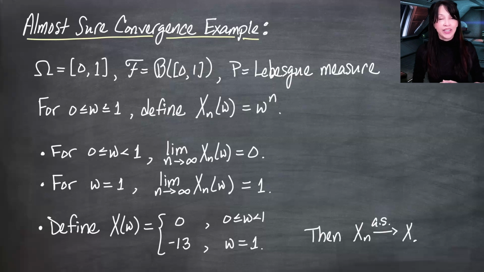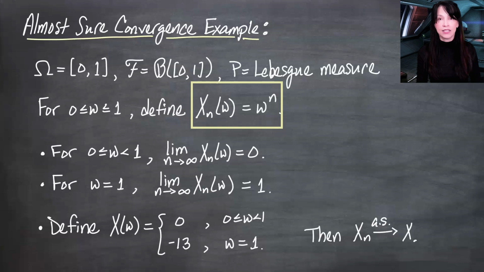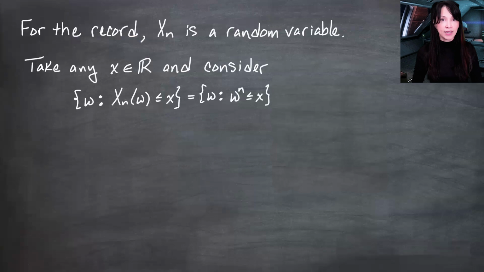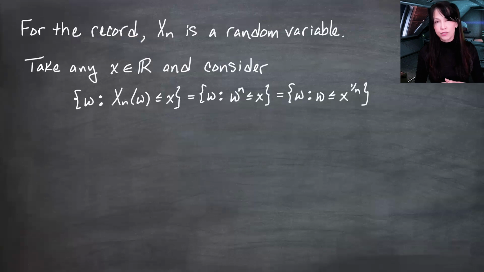So the detail that I want to go into today is stuff like this. Is this, in fact, defining a sequence of random variables? Let's take a look at this a little more closely. So one way we can verify that xn is, in fact, a random variable is to take any real number, little x, and consider the set of omegas for which xn of omega is less than or equal to little x. I'm going to plug in what xn of omega is, and then I'm going to solve for the omega.